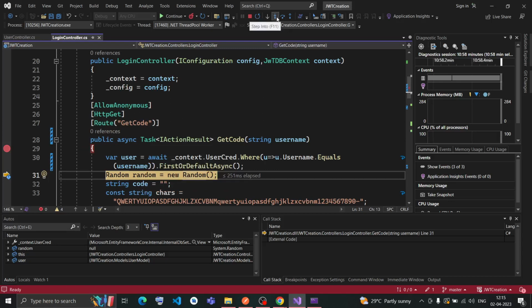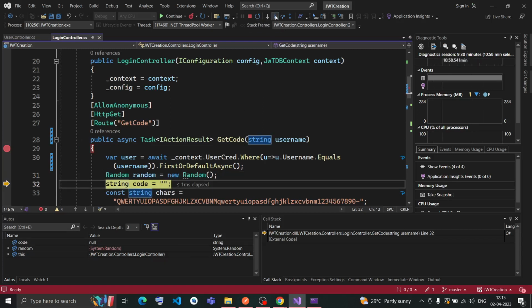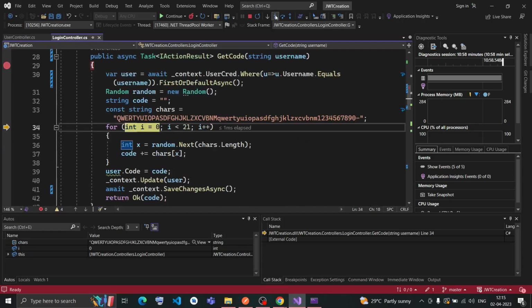Now I need to update that code to a new code. It will create an object of Random, create a variable code, and then the for loop will run.